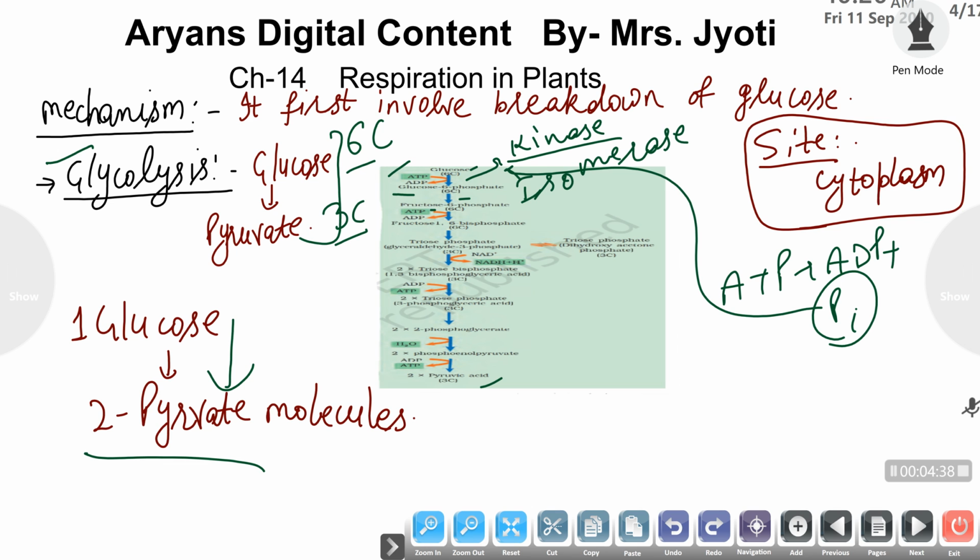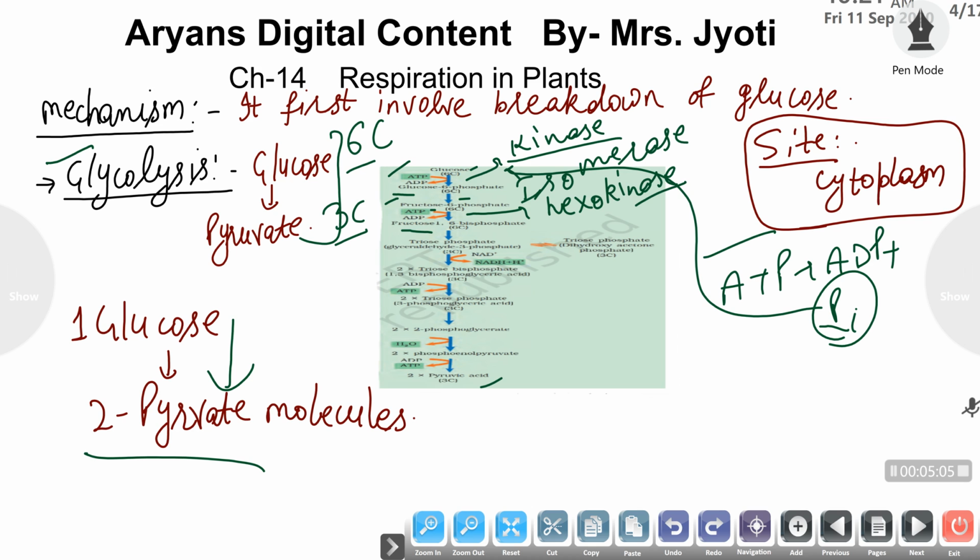The fructose 6-phosphate further involves hydrolysis of another ATP molecule, and that hydrolysis also involves release of inorganic phosphate, and this inorganic phosphate is added to fructose 6-phosphate to form fructose 1,6-bisphosphate. Here the enzyme is again a kinase enzyme, but this time it is phosphofructokinase, because it phosphorylates a 6 carbon compound, the fructose molecule.